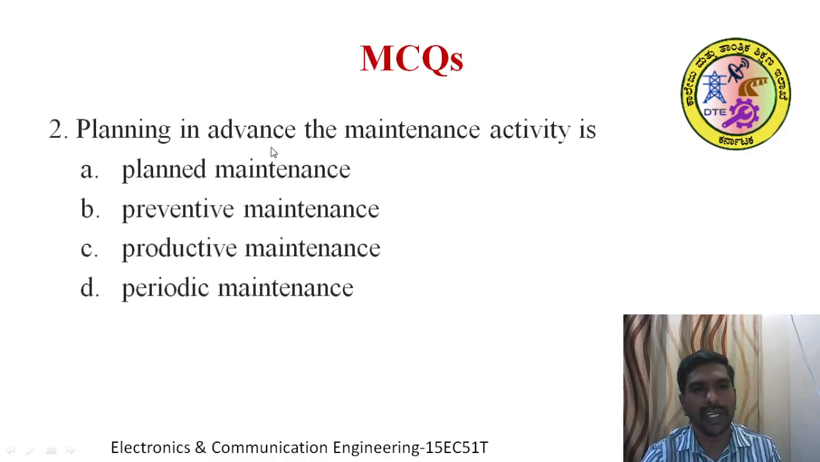Second question: planning in advance the maintenance activity is option A, planned maintenance, option B, preventive maintenance, option C, productive maintenance, or option D, periodic maintenance. Pause the video and find the answer for this question. The right answer for this question is option A, planned maintenance. In planned maintenance, the maintenance activity is planned well in advance.